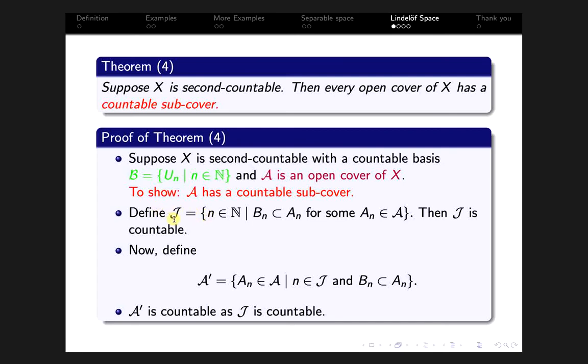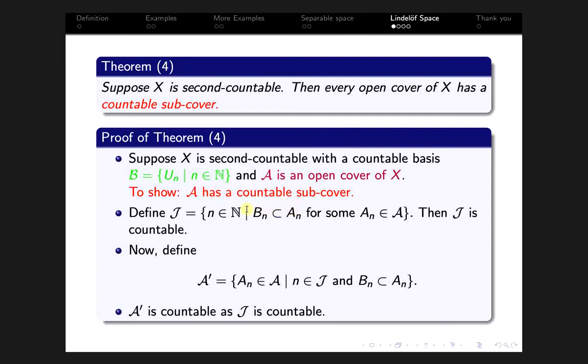We define J equal to the set of all naturals n such that the nth basis element, U_n, is contained in some element A_n of the open cover.